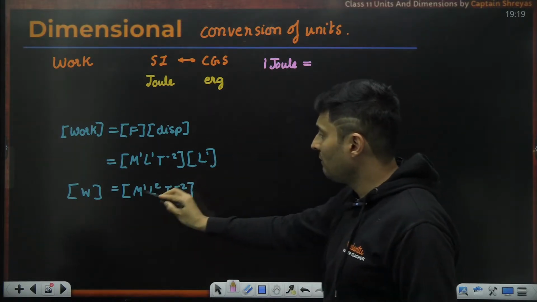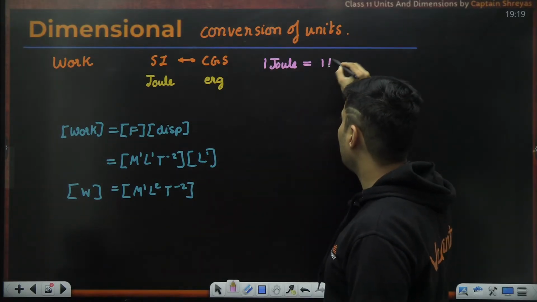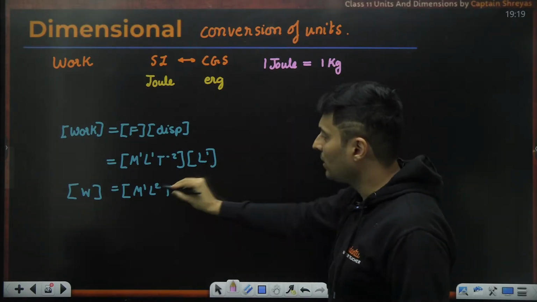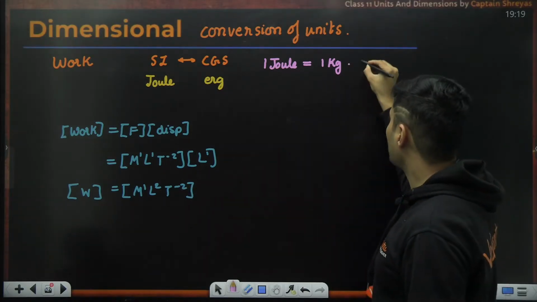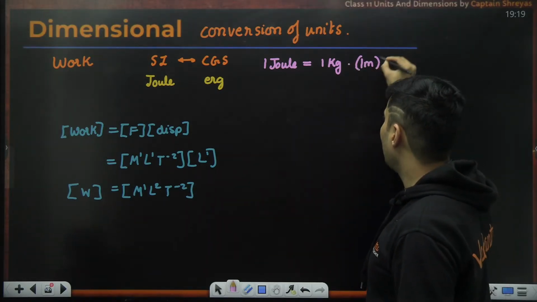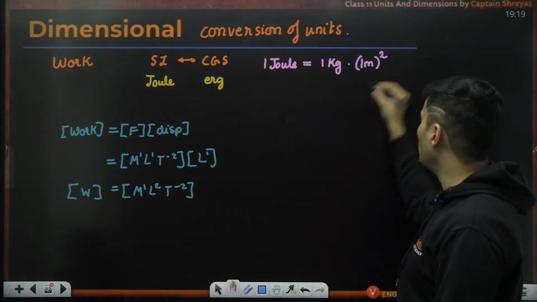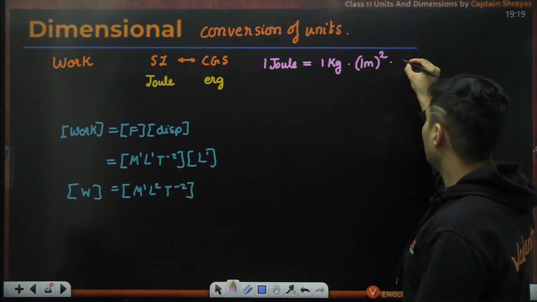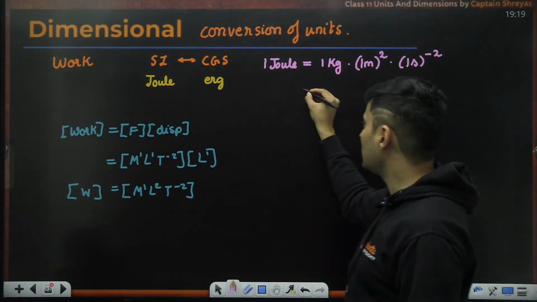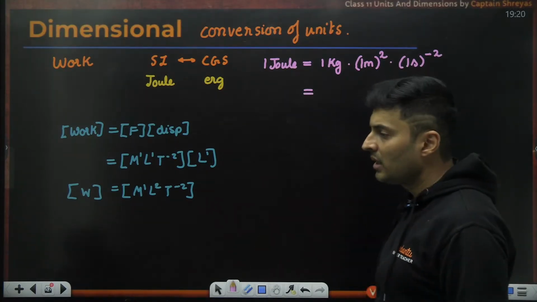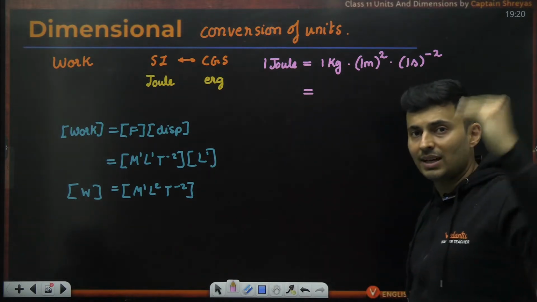So a joule in fundamental terms will have mass, which is going to be 1 kg whole raised to 1. Then length will be measured in meters, so a meter, but I have to square it because length's dimension has been raised to the power 2. Next, time is measured in second, but it will be raised to the power negative 2. Just keep it as it is. So I have written down the unit in fundamental units of the SI system.